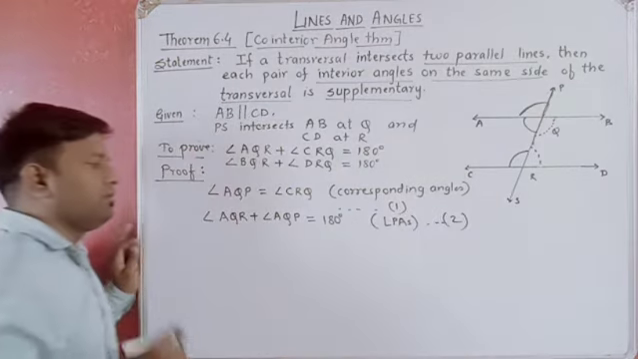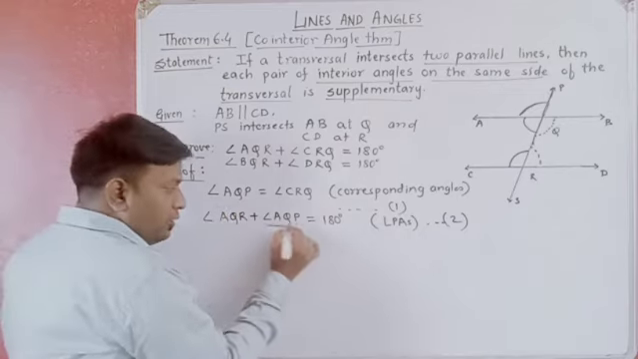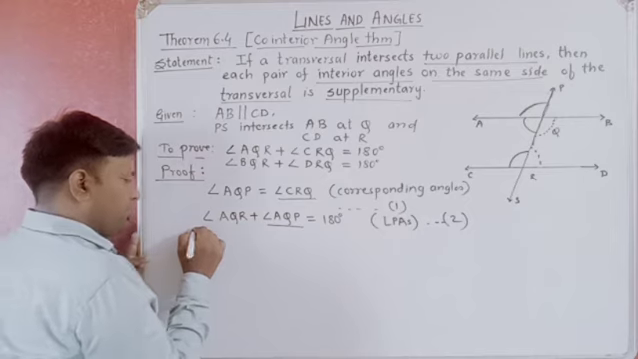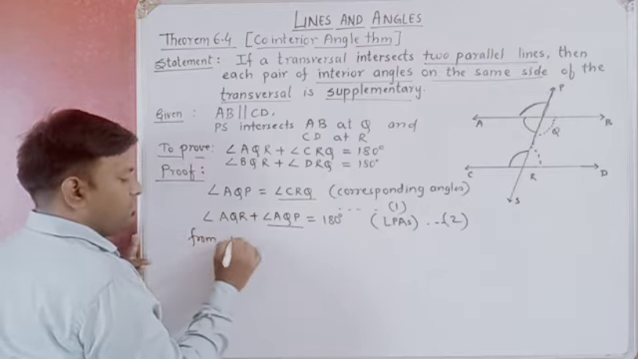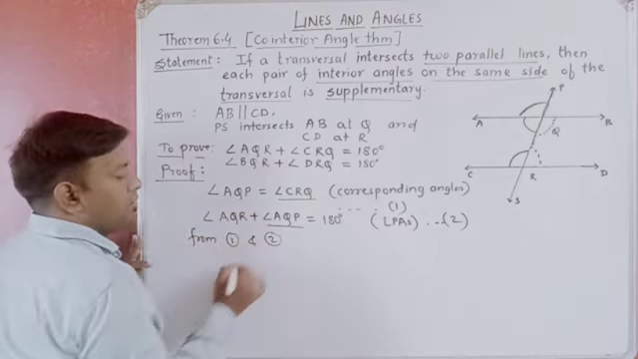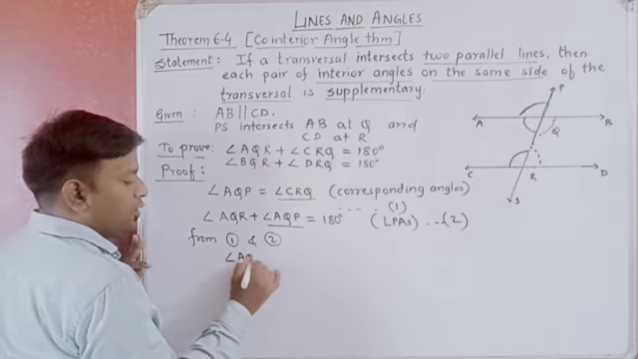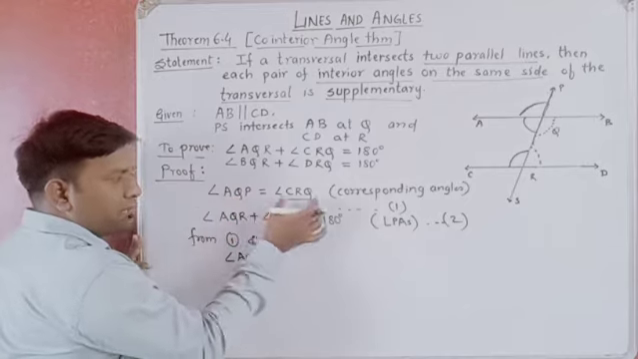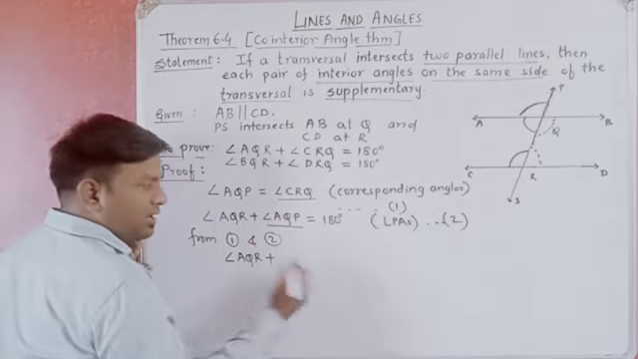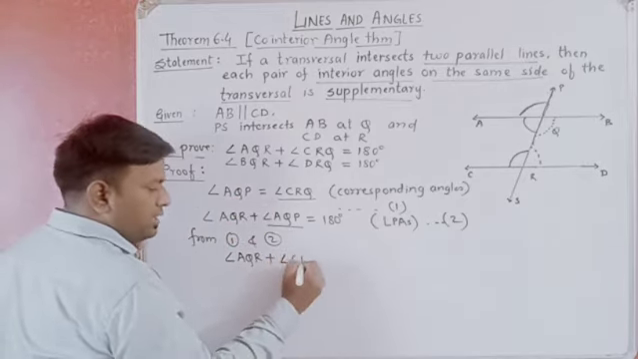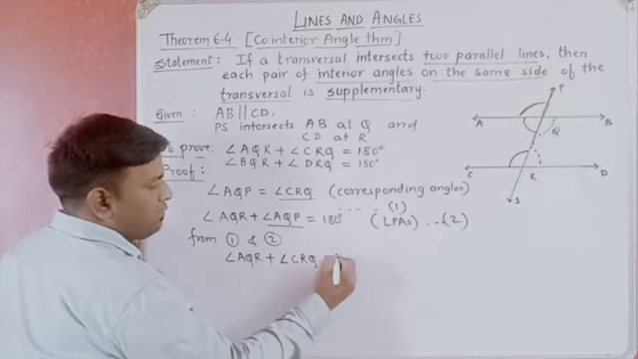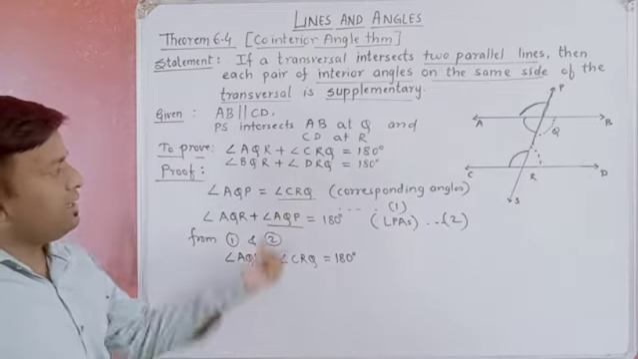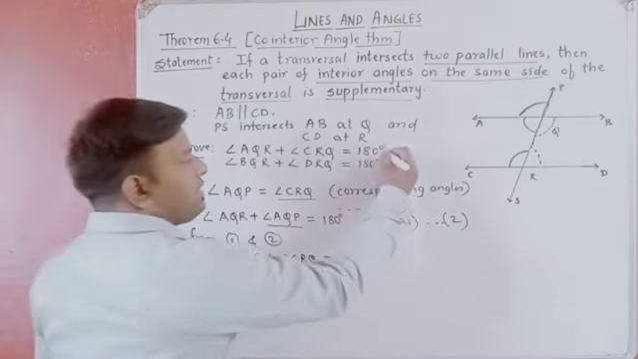Right? Now AQP is equal to CRQ. So from 1 and 2 we can say angle AQR plus, now if we put CRQ in place of AQP, the statement will still be true. Angle CRQ is equal to 180. This is our statement: AQR plus CRQ is equal to 180 degrees.